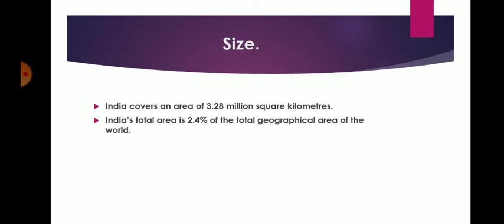So, of the whole land area in the world, India covers 2.4%. India is the world's seventh largest country.